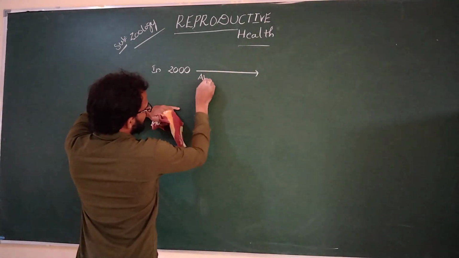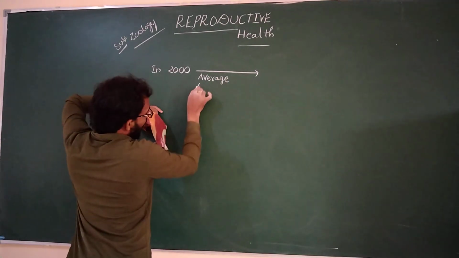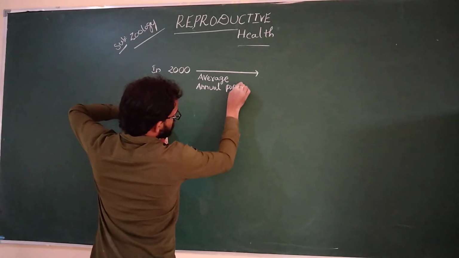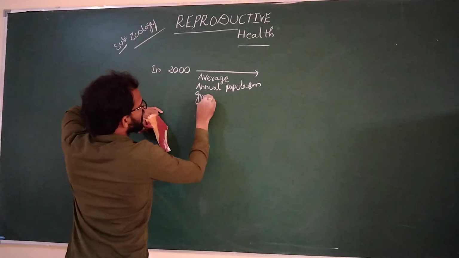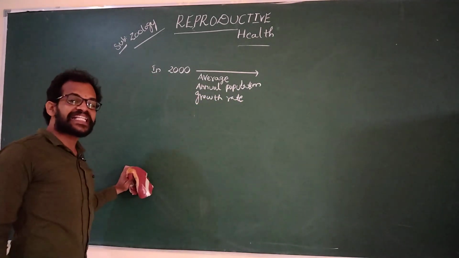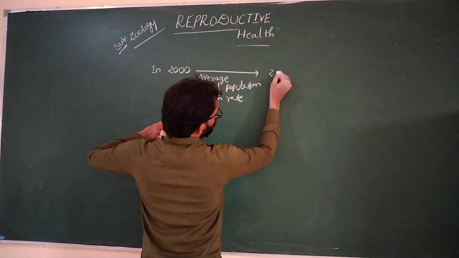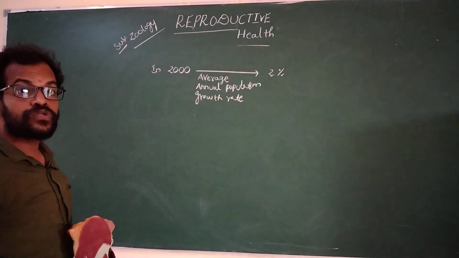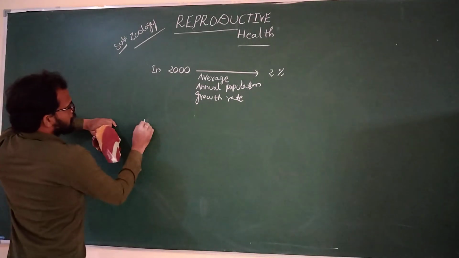the average annual population growth rate, average annual birth rate, death rate, sex ratios. What is the number? 2% average annual population growth.